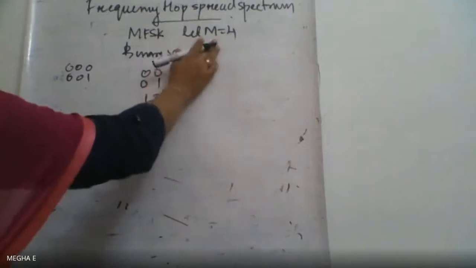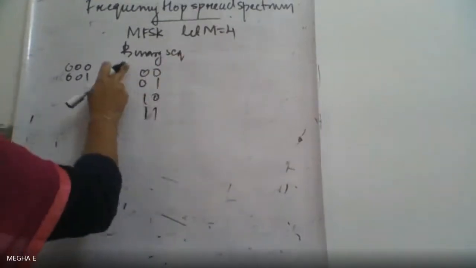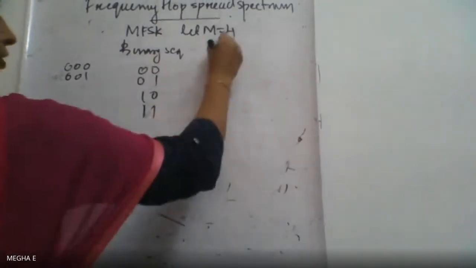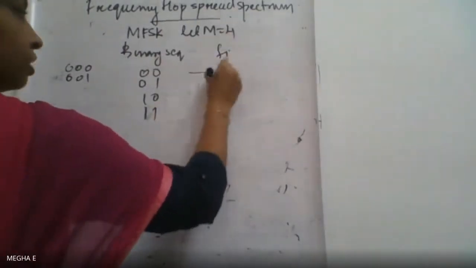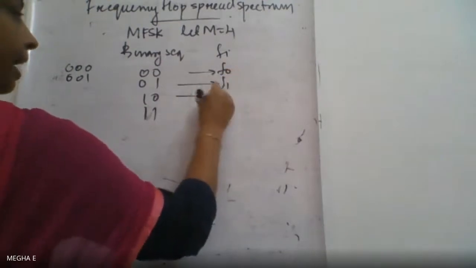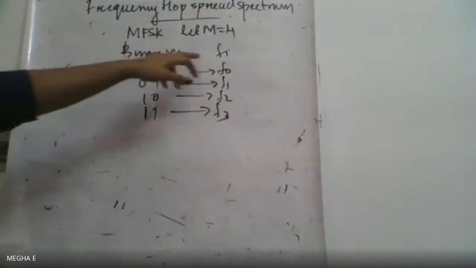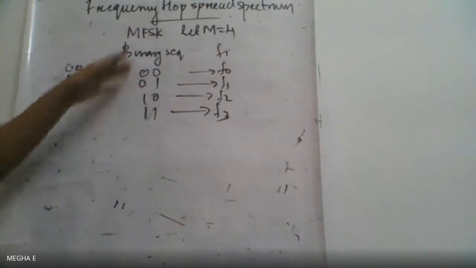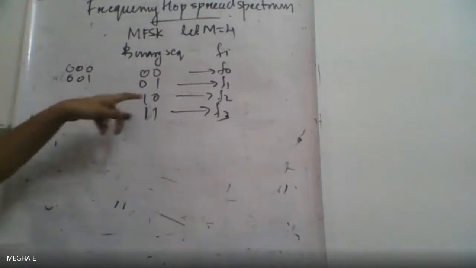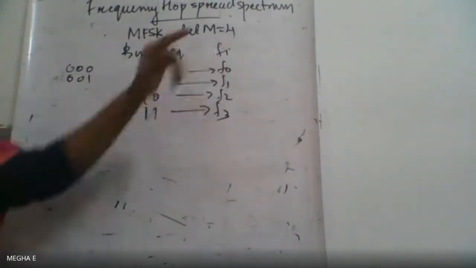Similarly, for the M-ary FSK on the modulator side, M equal to 4, we have 4 combinations of binary sequence and the corresponding frequencies Fi: F0, F1, F2 and F3, for 00, 01, 10, 11.